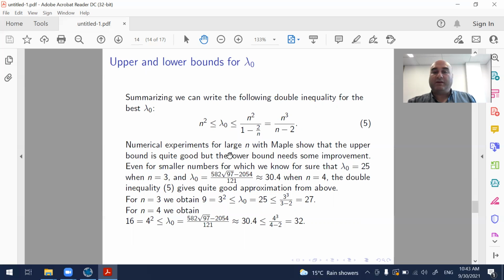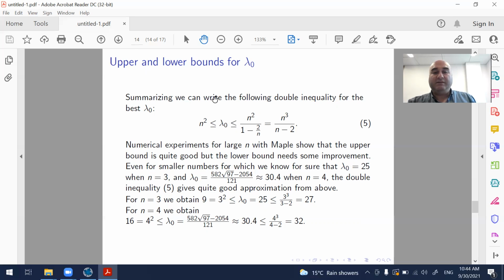Numerical experiments for large n with Maple show that the upper bound is quite good, but the lower bound needs some improvement, which I couldn't do, unfortunately. Even for smaller numbers, for which we know for sure that lambda 0 is 25, this is the case n equals 3, and lambda 0 equals approximately 30.4 when n equals 4.